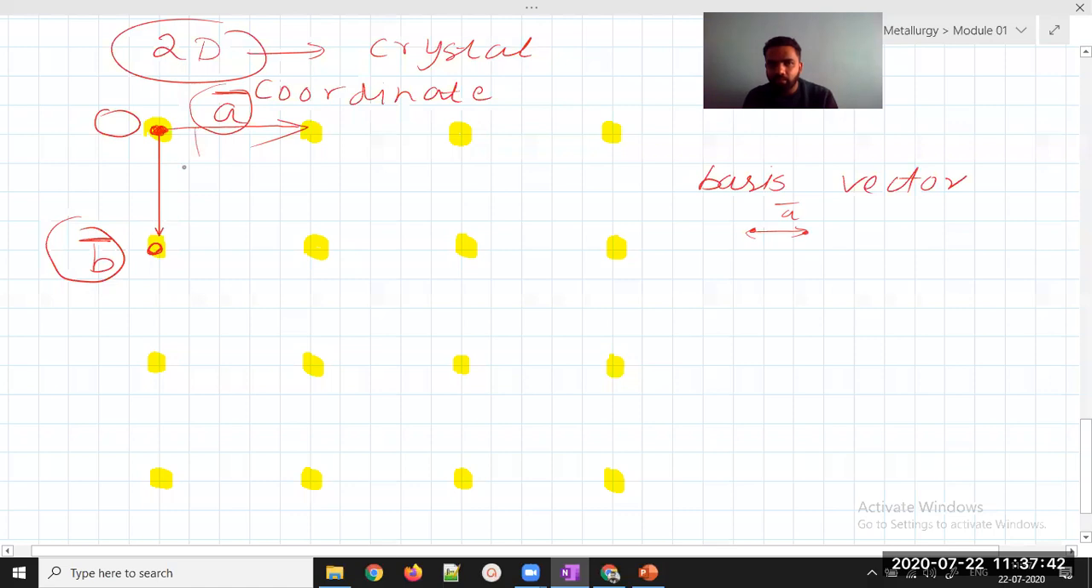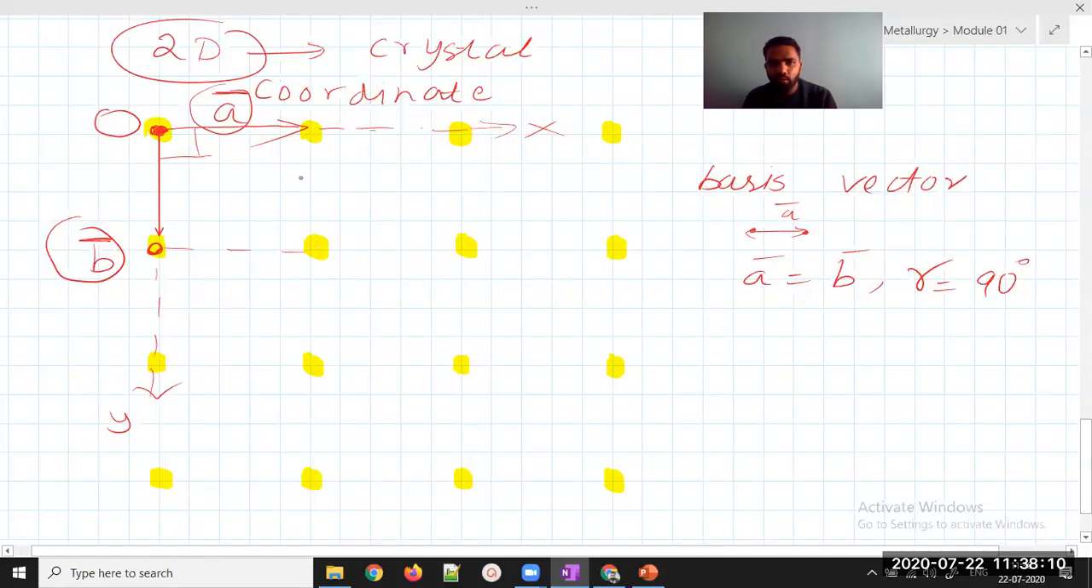There will be an angle between these. According to our figure, vector A is equal to vector B, and the angle between A and B, I'll put gamma. The angle is how much? 90 degrees. This is along one of the axes. Let this be along the X axis, and let this be along the Y axis.